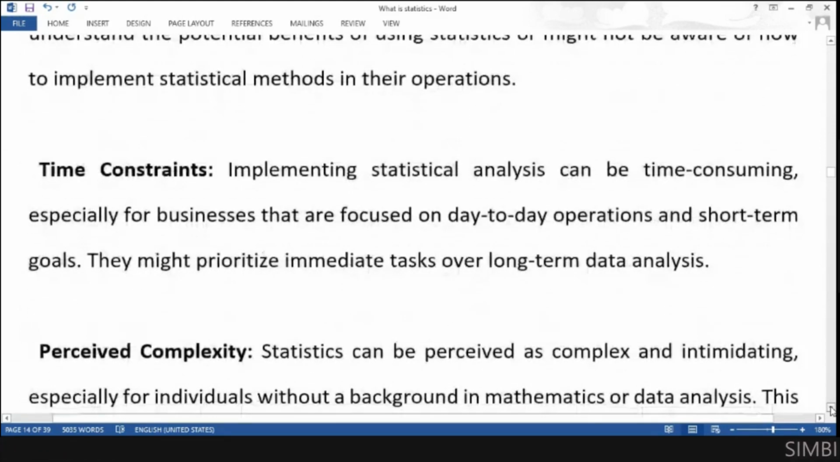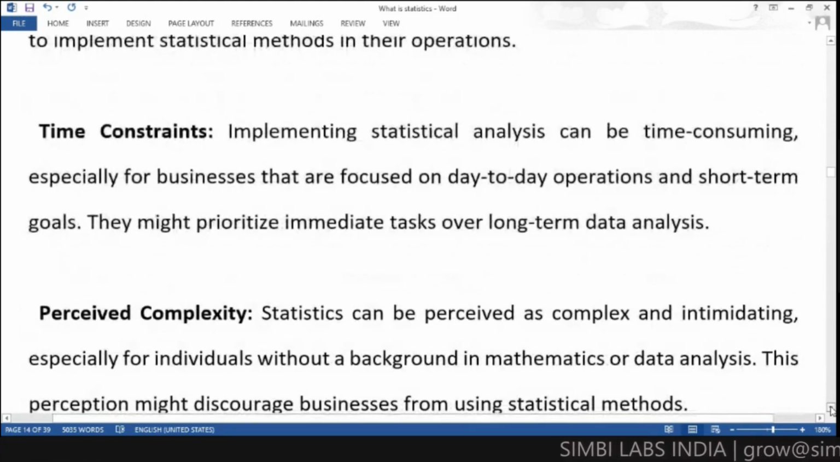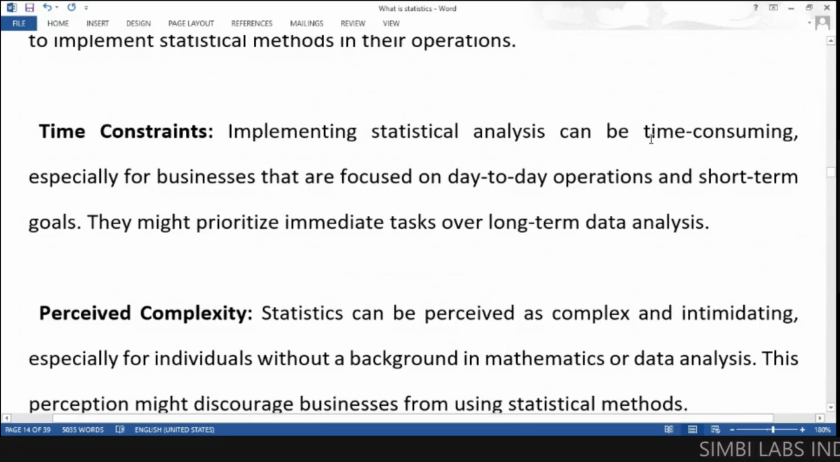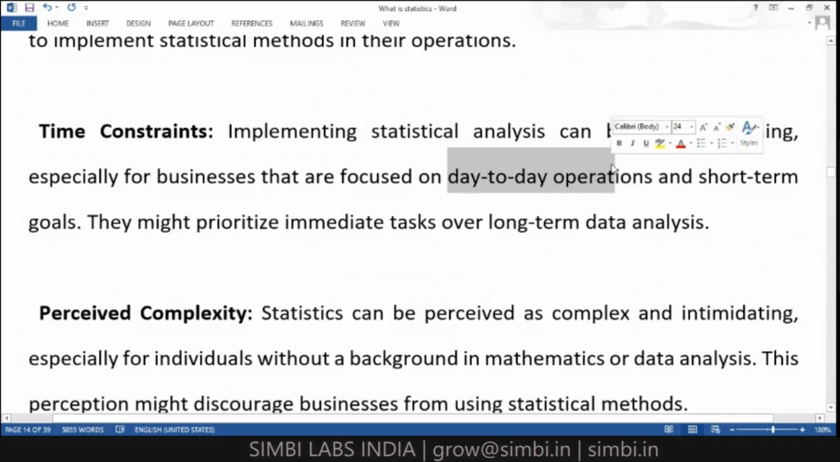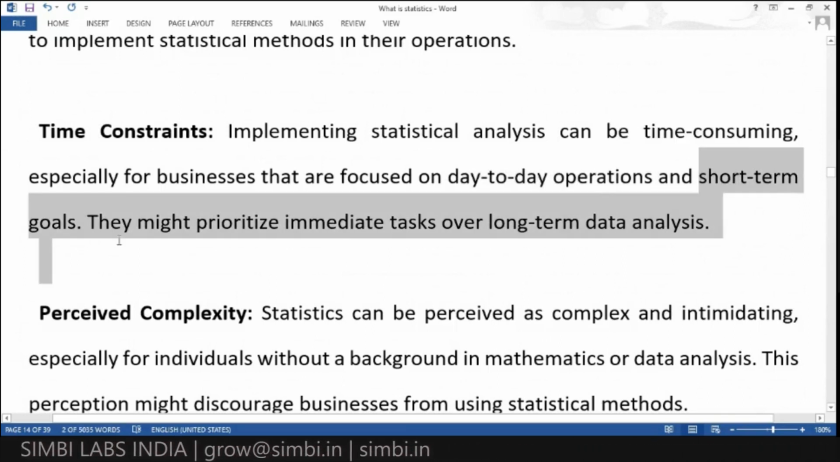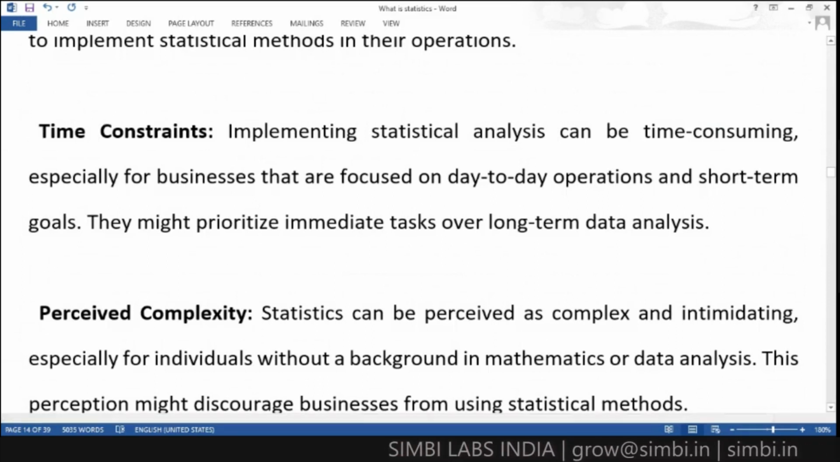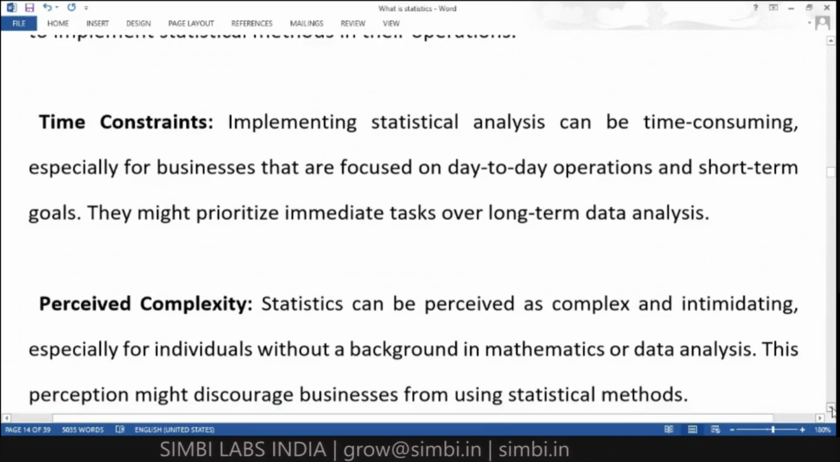And time constraint also, it is time consuming. Collecting the information, analyzing the information, and interpreting the results will take so much time. We can't say exactly, it depends on the information, but it is time consuming. For businesses that are focused on day to day operations or short term goals, they won't use it. If they want to finish the business in 6 months only, maybe they don't want statistical analysis. So time constraint is also one of the points why they are not using statistics.